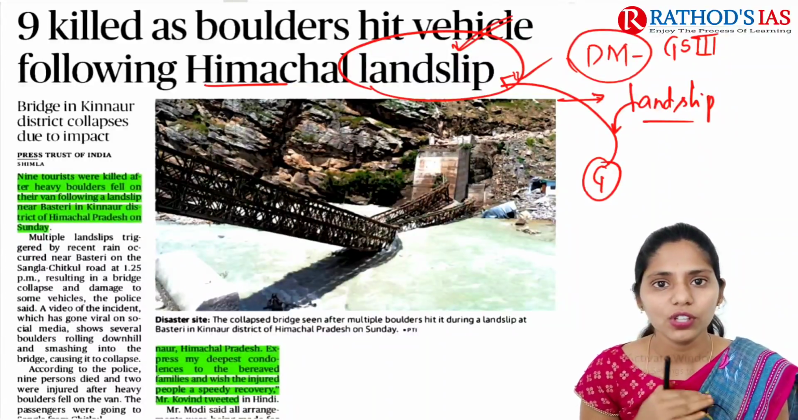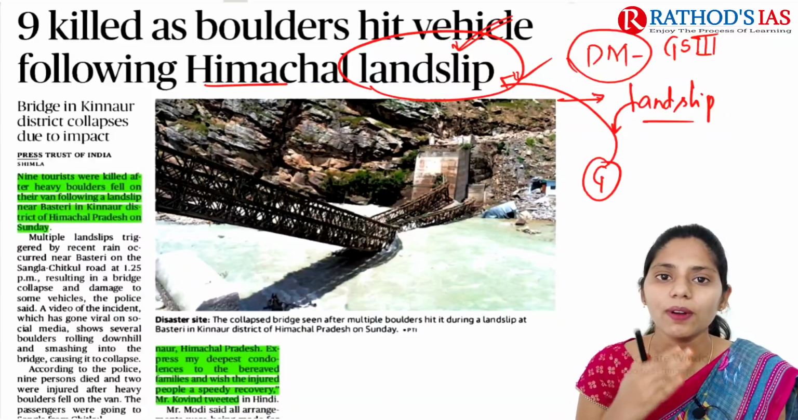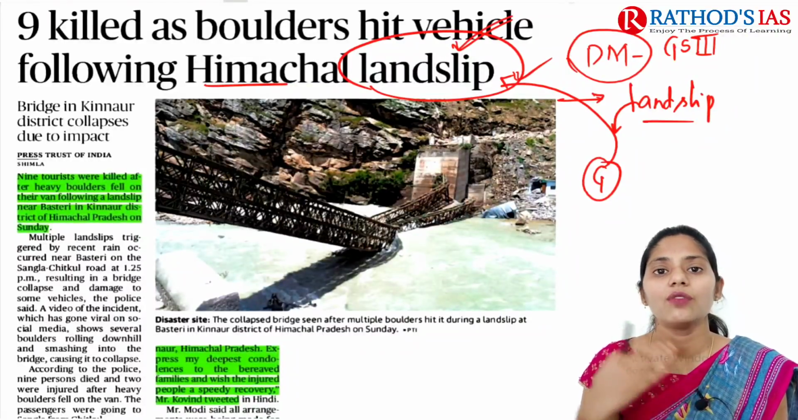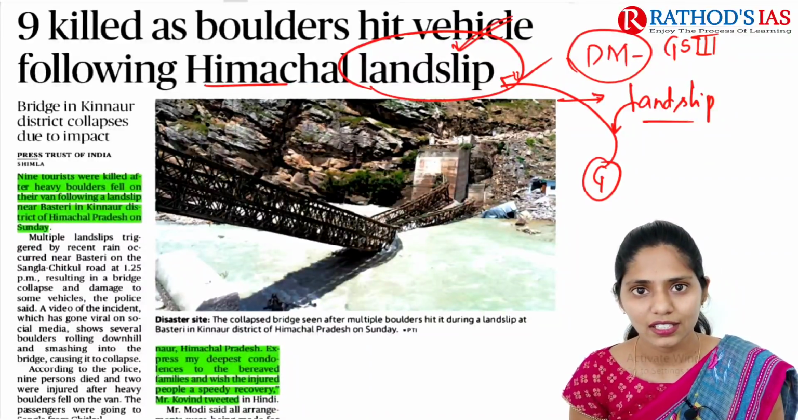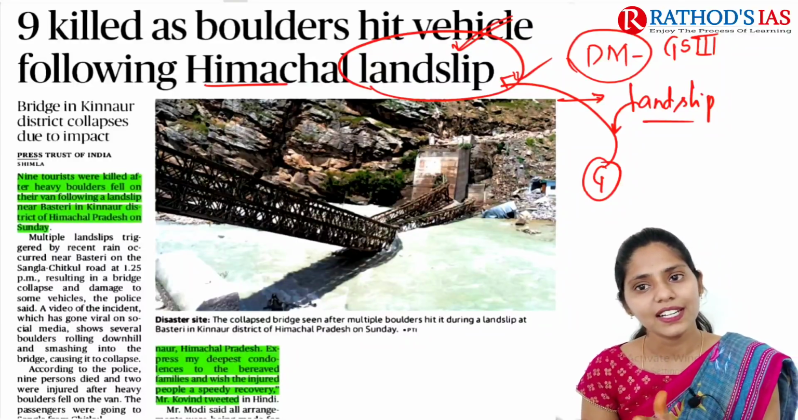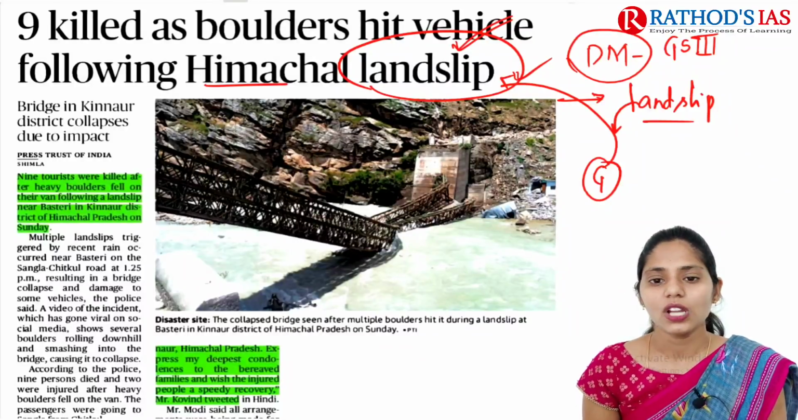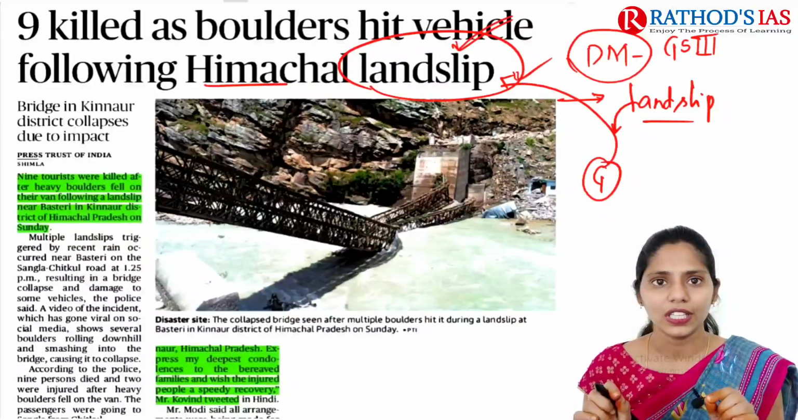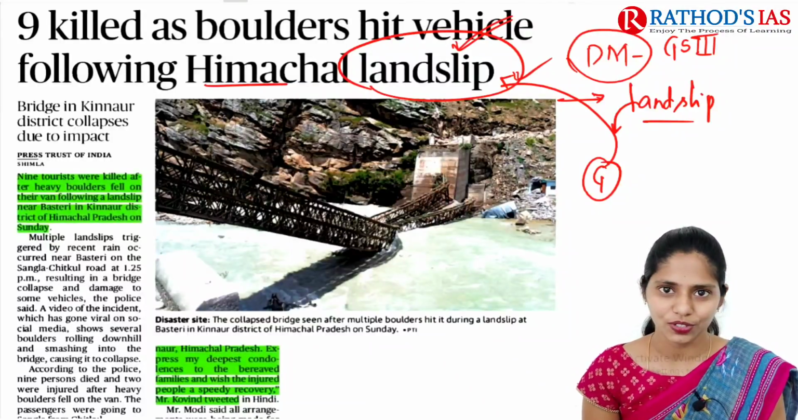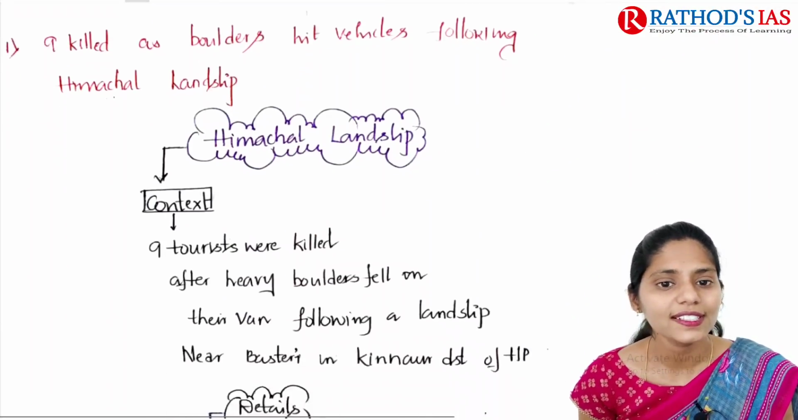And under geography, you need to understand the important causes of landslides and the different types of landslides. So this will come under your geography. Now let us try to discuss this topic in great detail from our UPSC point of view. First, let us see the context.